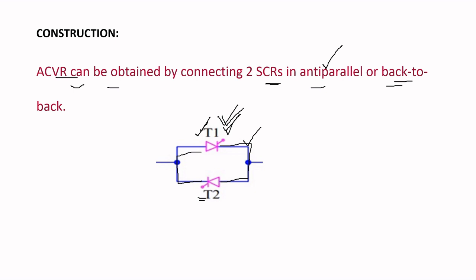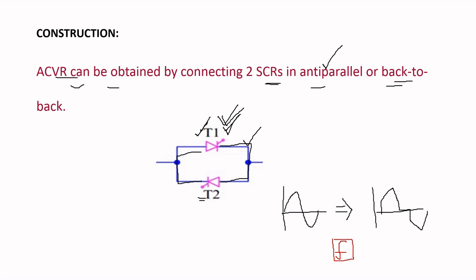By using this circuit, we get the variable AC voltage from a fixed AC voltage. This is the fixed AC voltage. By giving this fixed AC voltage to the AC voltage regulator, we get the variable AC voltage. But the frequency value is constant at the input as well as the output side. This is about the construction and the input and output of an AC voltage regulator.